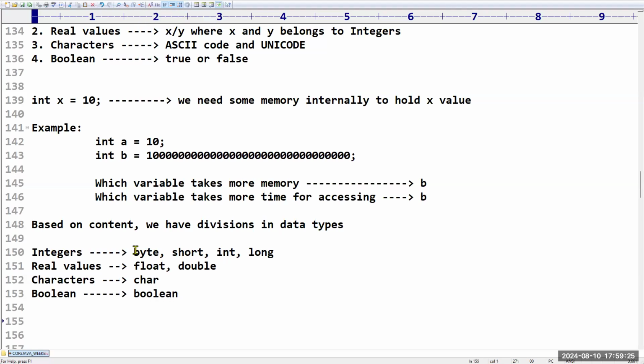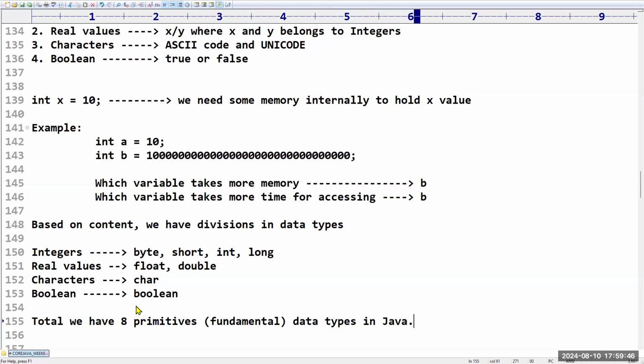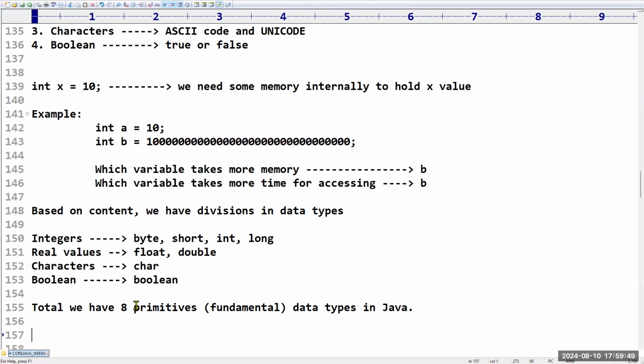If you count 4 integers plus 2 floating point values plus 1 character, 1 Boolean, in total how many data types do we have? Total, we have 8 primitives. 8 primitives are the fundamental data types in Java. To convert these 8 primitives into objects, we have 8 wrapper classes.